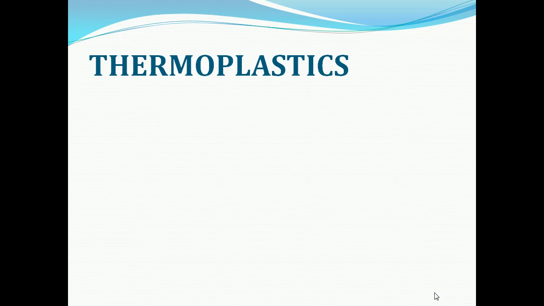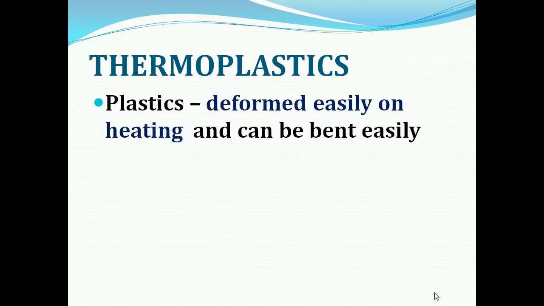Now we can see the types of plastics. There are two types: thermoplastics and thermosetting plastics. What is meant by thermoplastics? Plastic articles can bend easily when we apply some force.